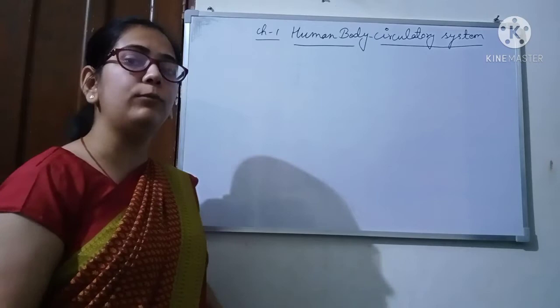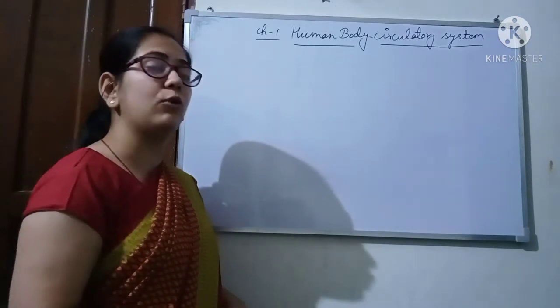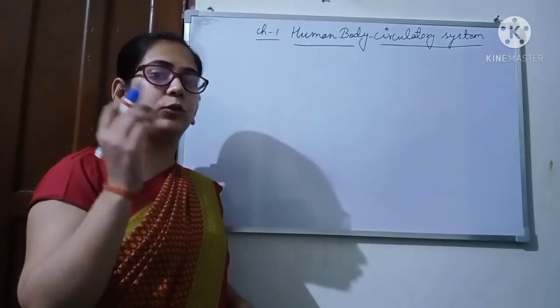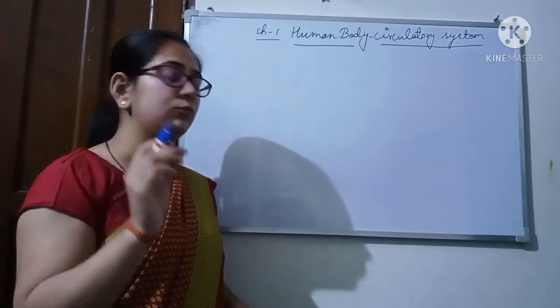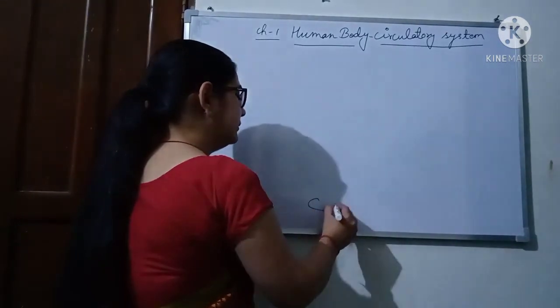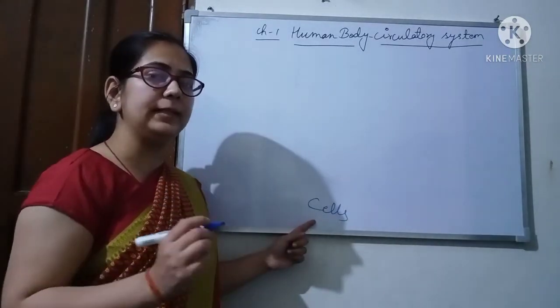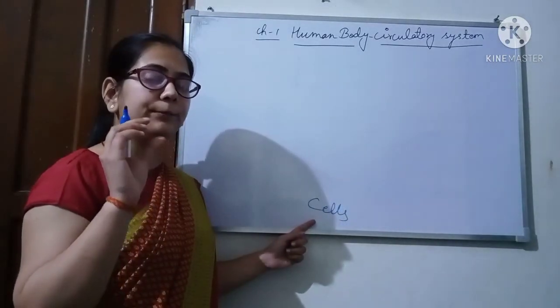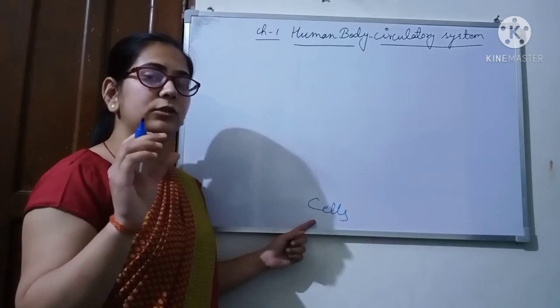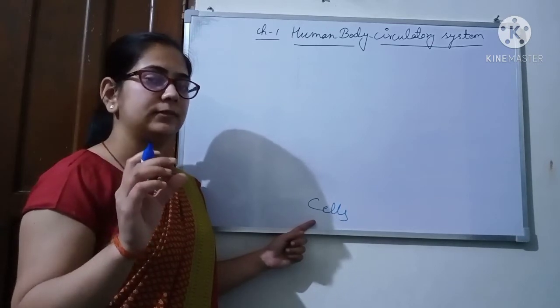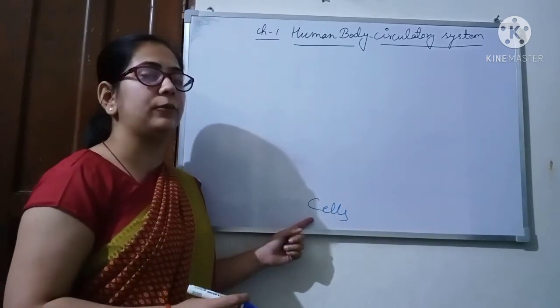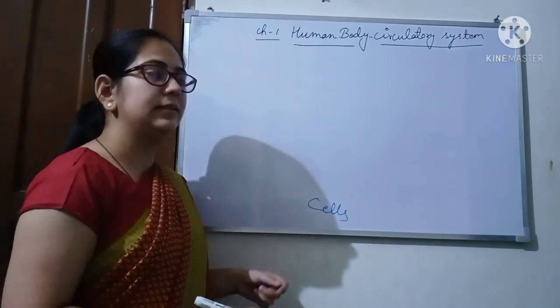Students, our whole body is made up of very small blocks which are called cells. For example, a building is made up of small bricks. In the same way, our body is also made up of small blocks called cells.